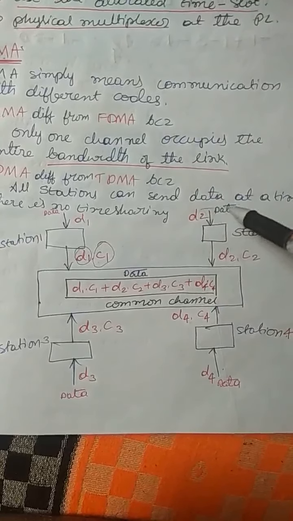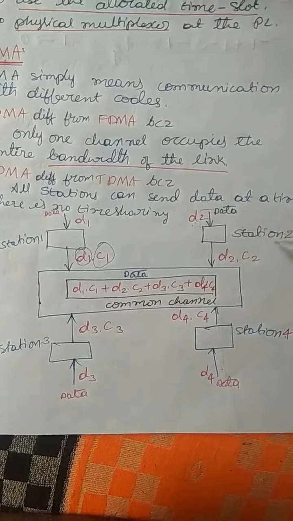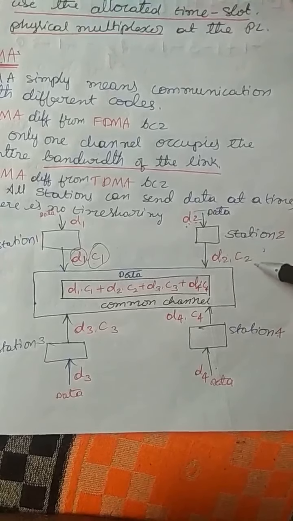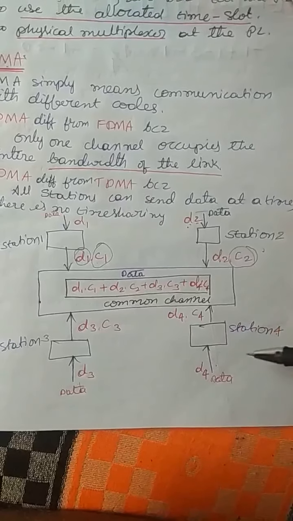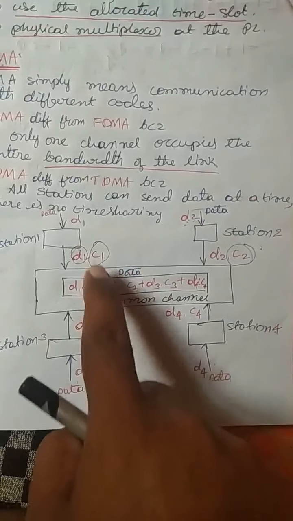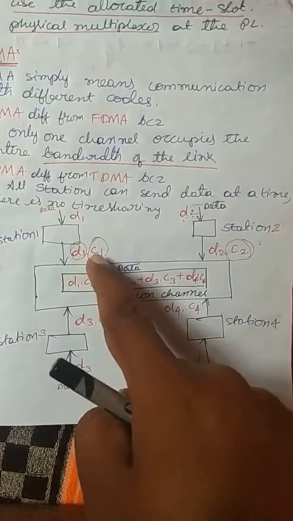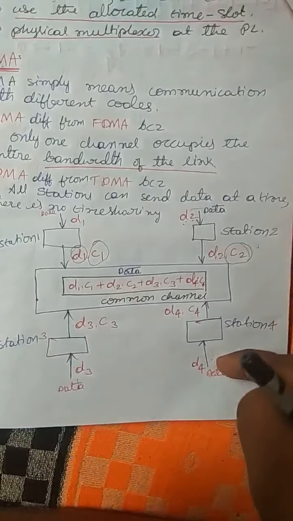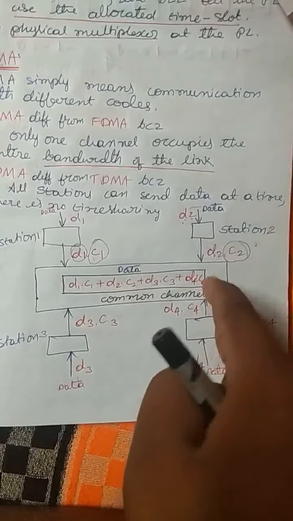Next, the station 2 data will be encoded to D2, and D2 will be multiplied with its code, and the same way for the others. After multiplying the data with their codes, we add them, and this is the final data we send to the common channel.